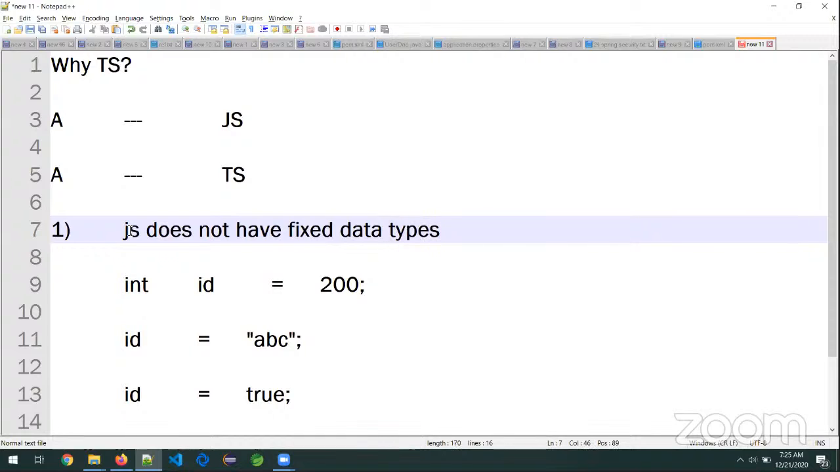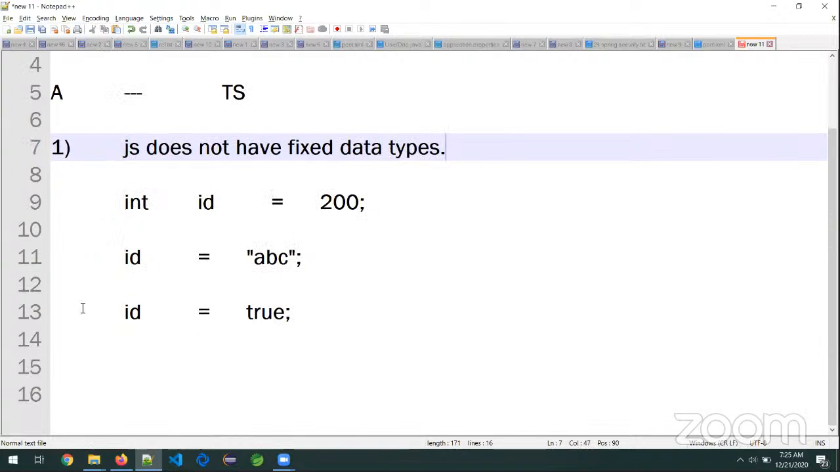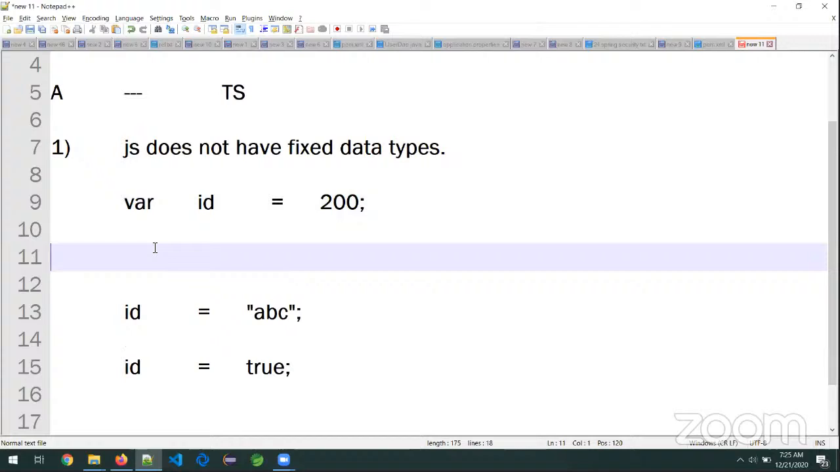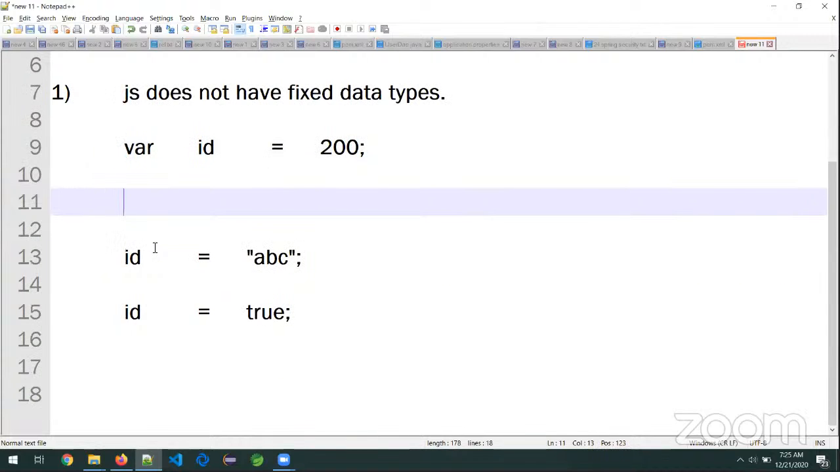Sir, what is the problem with this? Okay, it is allowing it, it is okay. Now the question is, what is the problem here? Observe how you create a variable in JavaScript: var or let, I can use either. Now tell me, id divided by 100. Is it a valid operation or invalid operation? On the 11th line, it is a very valid operation.